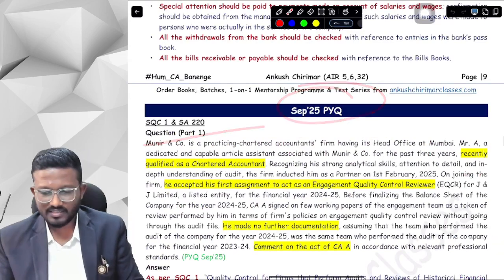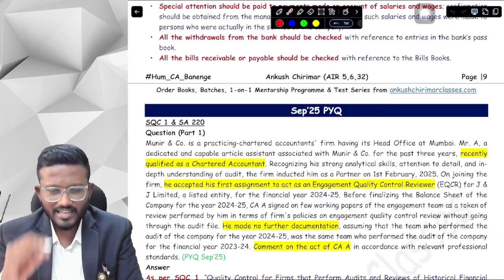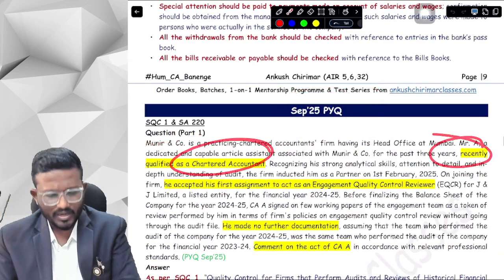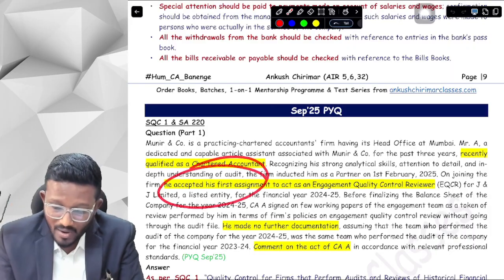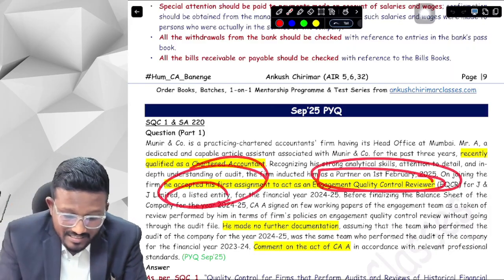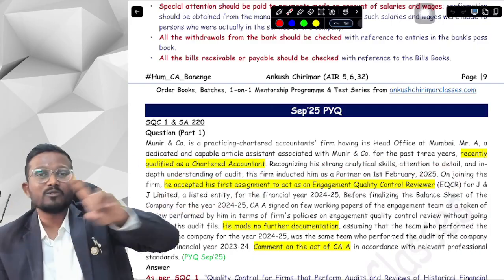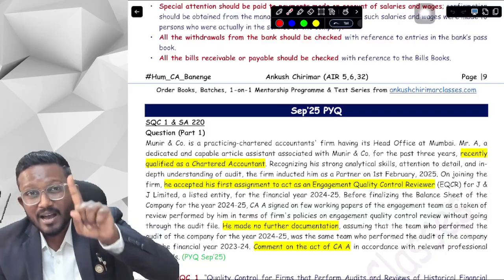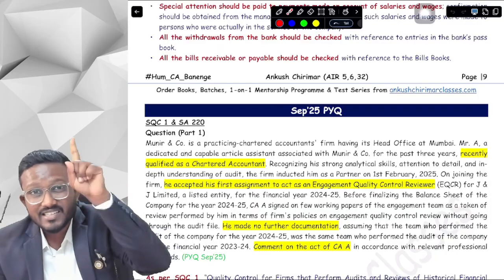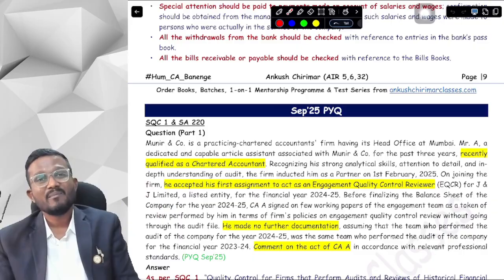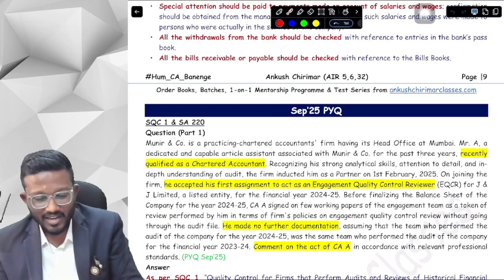Question number 1. What does it say, sir? It says that there is a CA who has recently qualified as a chartered accountant, and he accepted his first appointment to act as an EQCR for a listed entity. Can a newly qualified CA be an EQCR of a listed entity? No, sir. Why no? Because he should have the appropriate experience and authority to act as an engagement partner in case of a listed entity. But here he doesn't have. So he cannot be an EQCR.